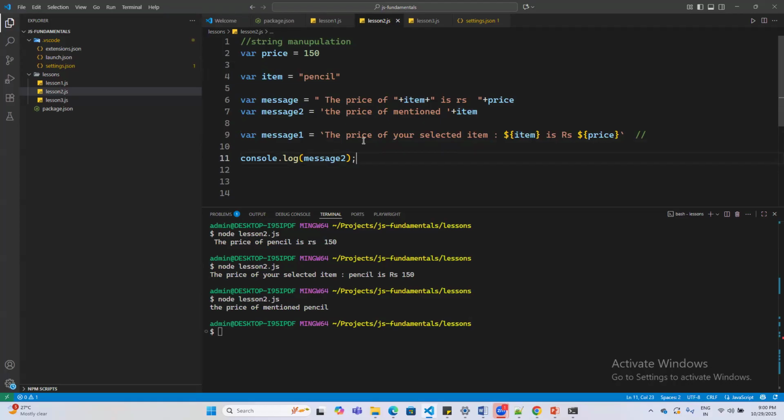Any message questions? Sorry, I wanted to ask why is message one preferred against message two? What I'm saying is, why are we doing the curly braces? I mean, why is curly braces preferred against that plus one?